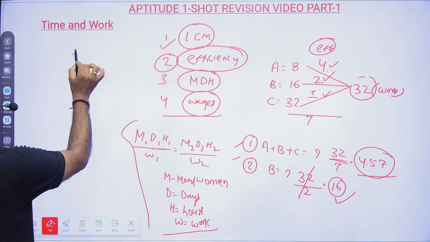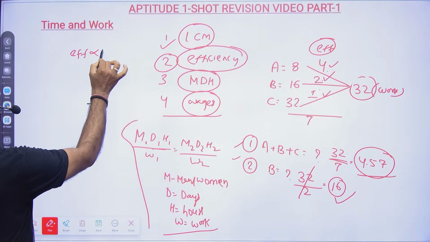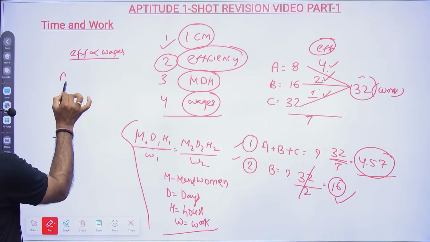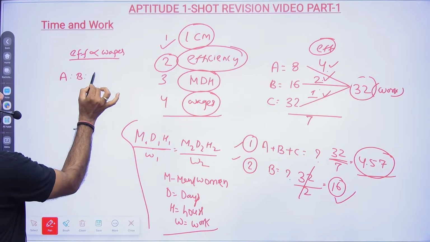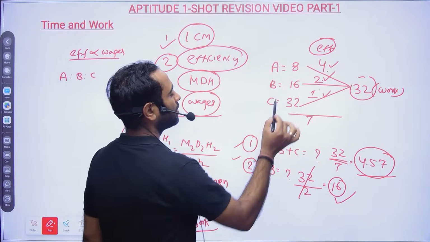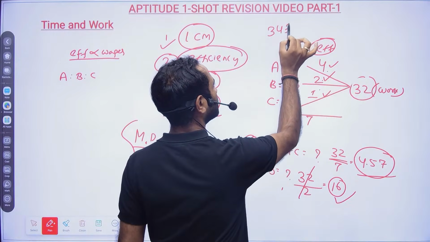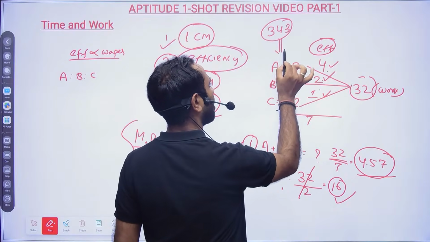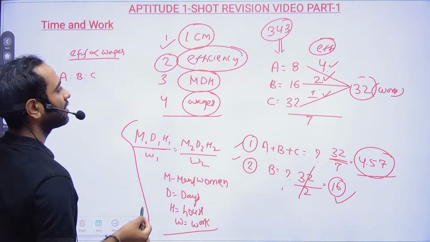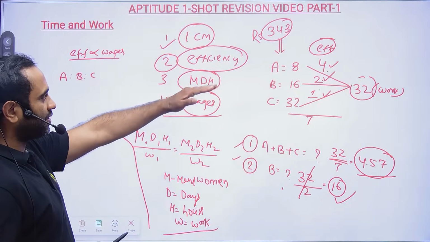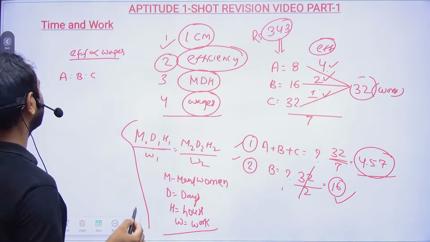And wages. So friends, the wages will be decided by the efficiency ratio. In the same question, if I tell you there are 343 rupees, how much will A get, how much will B get, and how much will C get? Always, the wages will be divided based on the efficiency.